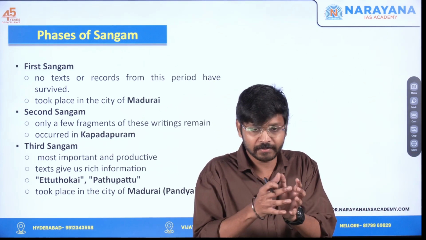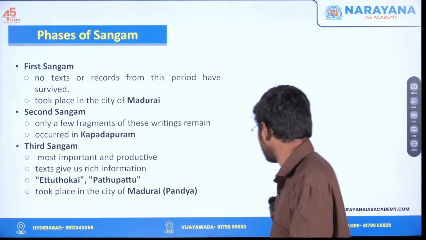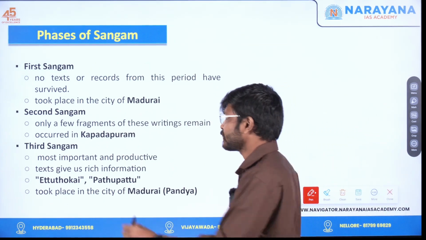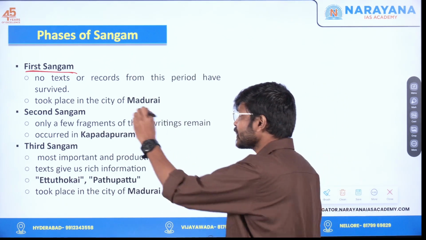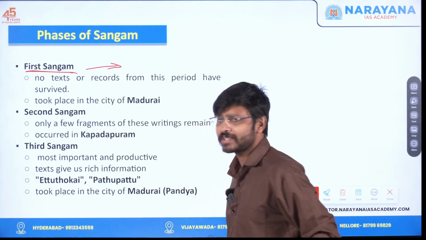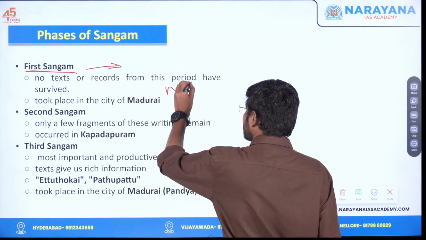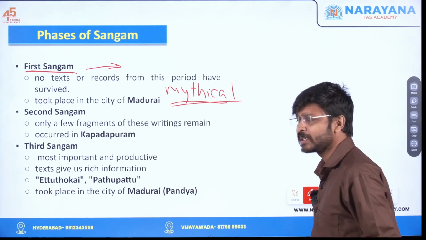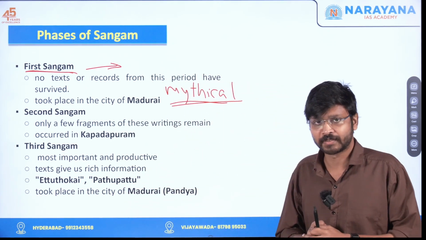Sangam was not going on in a single go. It flourished in three phases. So we can call it first Sangam, second Sangam, and third Sangam. What was there in the first Sangam? For the first Sangam, there are no proper records regarding the Sangam that happened. Why? Because it is considered a mythical gathering only. Why is it considered a mythical gathering? Because it is said that gods presided over the Sangam, and even sage Agastya was a very important part of this Sangam.